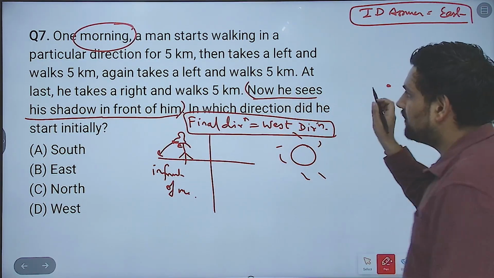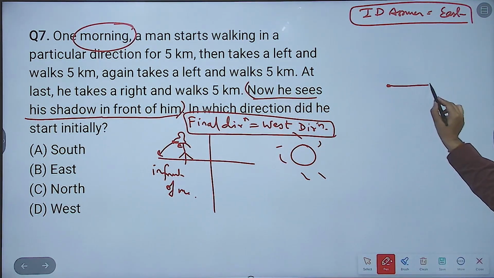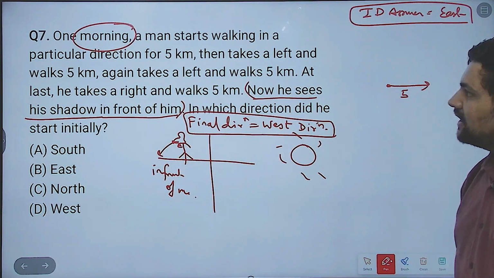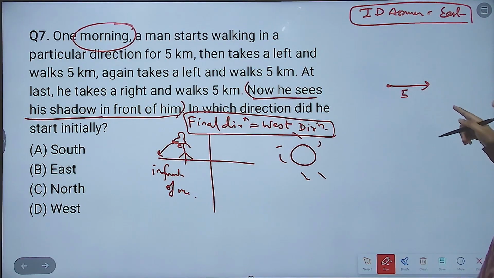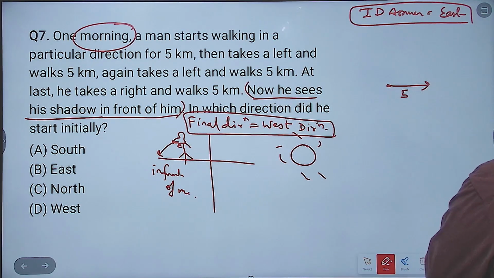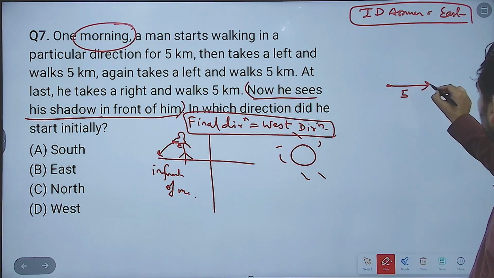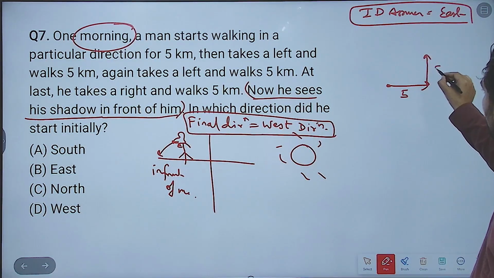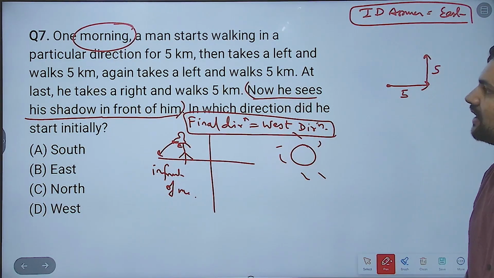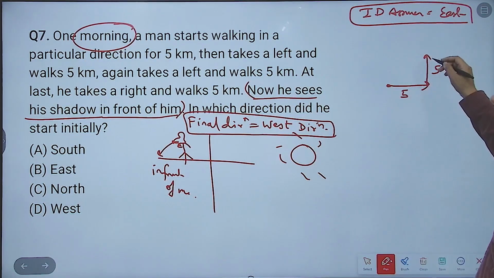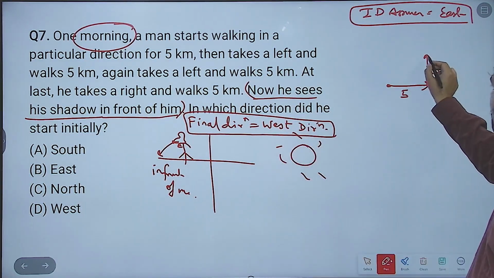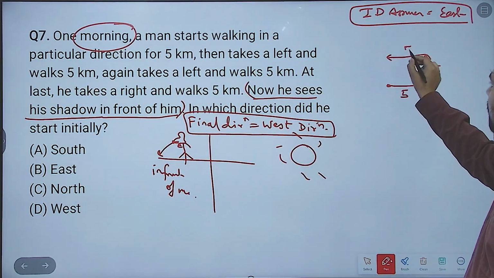Now a man starts walking in a particular direction for 5 kilometers, so this is 5. Then takes a left and walks 5 kilometers. So left will be above. This goes again 5 kilometers. Then takes a left and again walks 5 kilometers. So from here left will be this side, again 5.